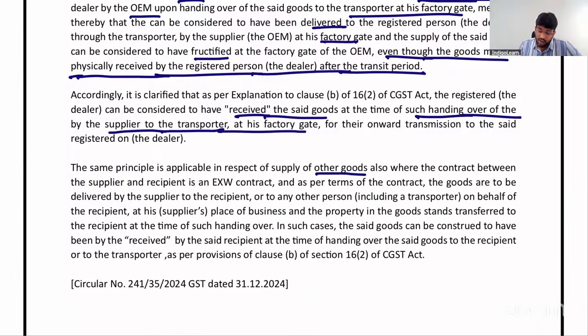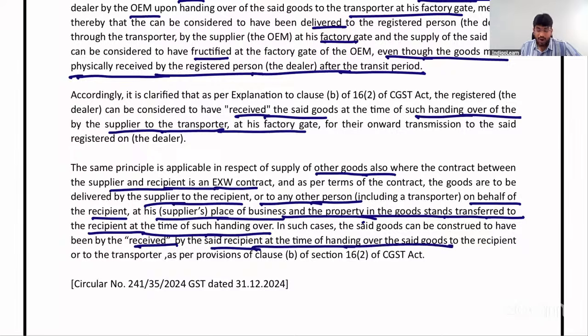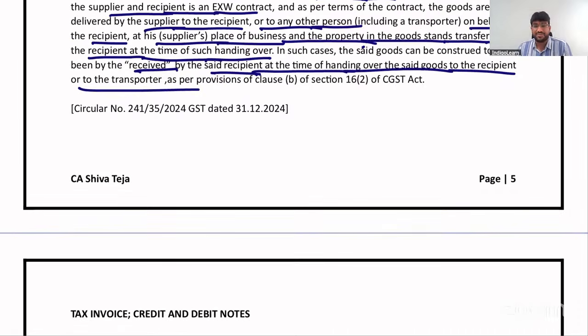Other goods also, where the contract between supplier and recipient is a works contract, and as per the terms of the contract, the goods are delivered by the supplier to the recipient or to any other person on behalf of the recipient at his place of business, and the property stands transferred to the recipient at the time of such handing over. In such cases, goods can be construed to have been received by the said recipient at the time of handing over the goods to the recipient or to the transporter. Very, very interesting, because the ownership and the right is passed on at the factory gate itself.